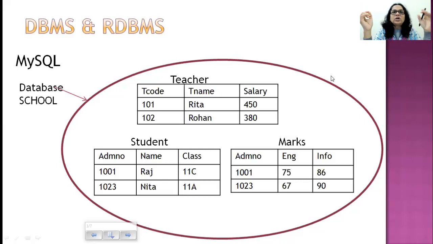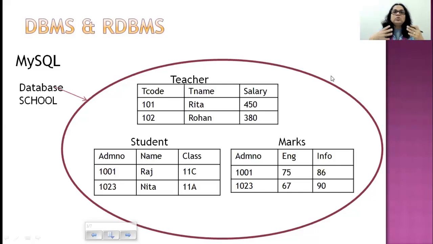DBMS stands for Database Management System, a software that can allow you to store, retrieve, access bulk amount of data. And there are various DBMS softwares. What is RDBMS? It stands for Relational Database Management System, which means it is a DBMS.